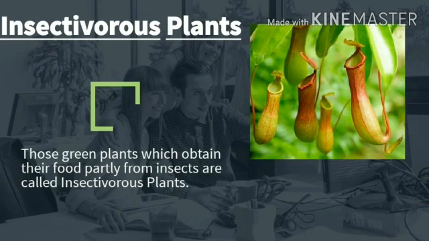Those green plants which obtain their food partly from insects are called insectivorous plants. For example, pitcher plant, sundew plant, Venus flytrap. These plants obtain nitrogen from insects. That's why they feed on insects.